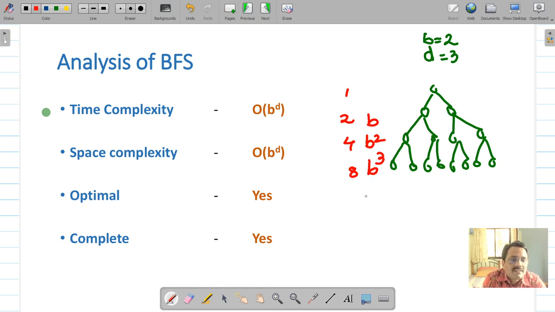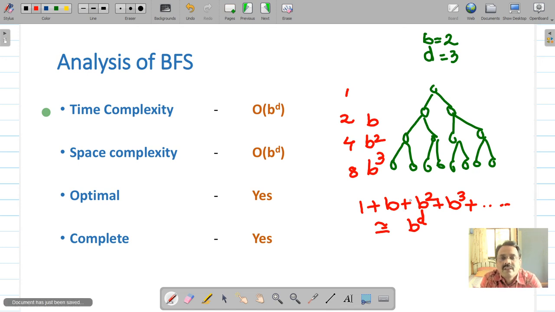In general, I can write this equation in this form: 1 plus b plus b square plus b cube and so on. It's a series, and the sum of that will be approximated to b raised to d, if d is the depth of this search tree. Therefore time complexity of this algorithm will be b raised to d.